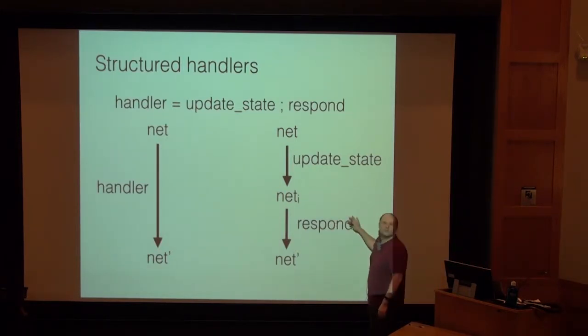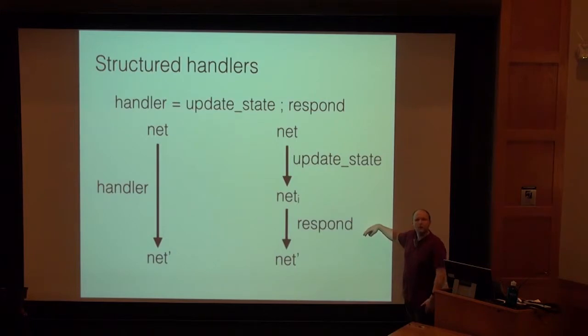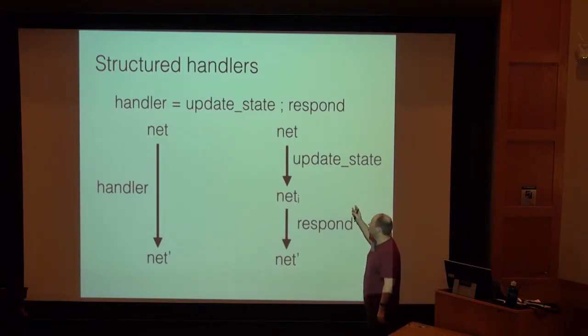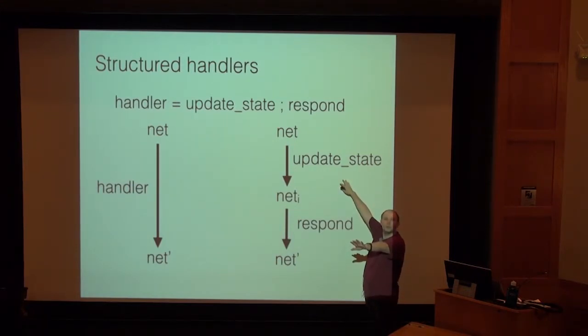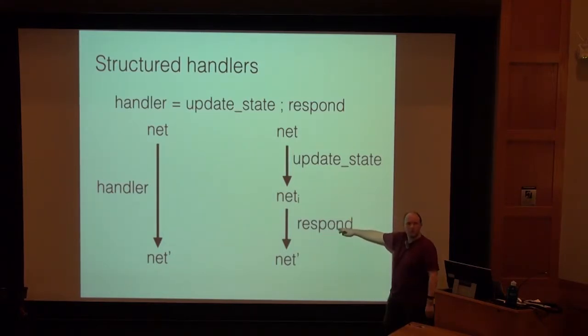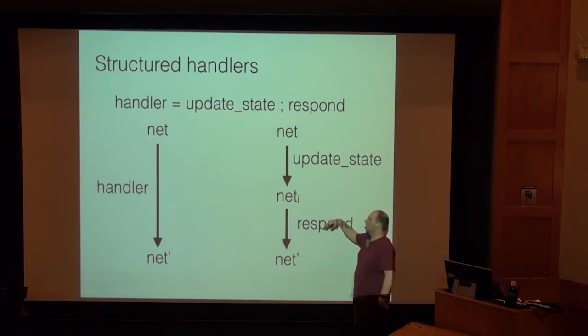But this alone doesn't sort of get us everything we want, right? So ideally I'd like to prove, for some big class of inductive invariants, that update state always preserves it, and prove that once about this sub-handler. And then everywhere I do an update state call, I just get to use that for free, right? Maybe after update state, different handlers do different things, and I'll have to deal with each of them individually. But I can do that all at once.